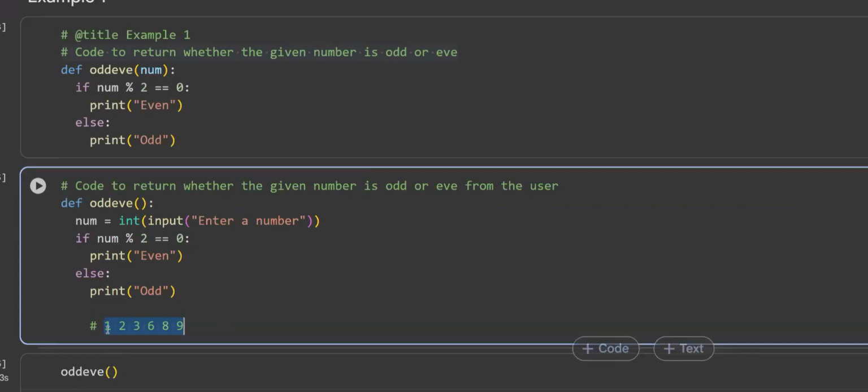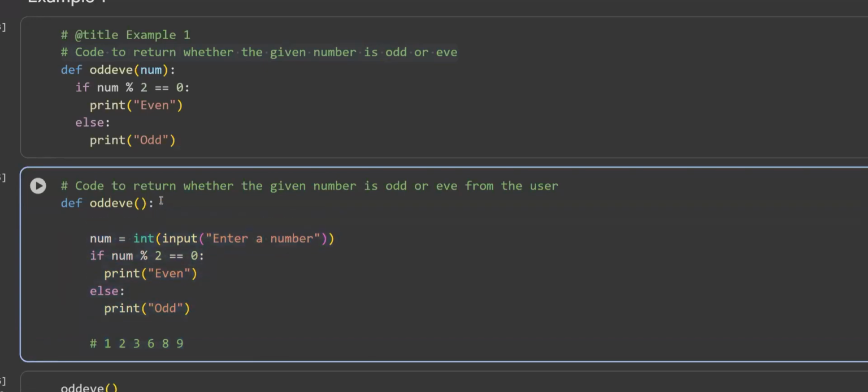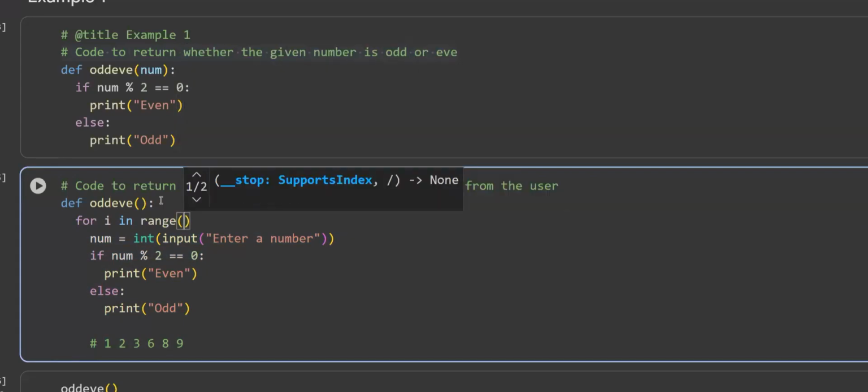So how many times are we supposed to loop it? 1, 2, 3, 4, 5, and 6. Six times we are supposed to loop it. But the problem is, let's say we have more than that. First of all, I'll give you the perspective of how to do it. First let us give the indent for the for loop. Now let us write the for loop: for i in range of, what is the range?